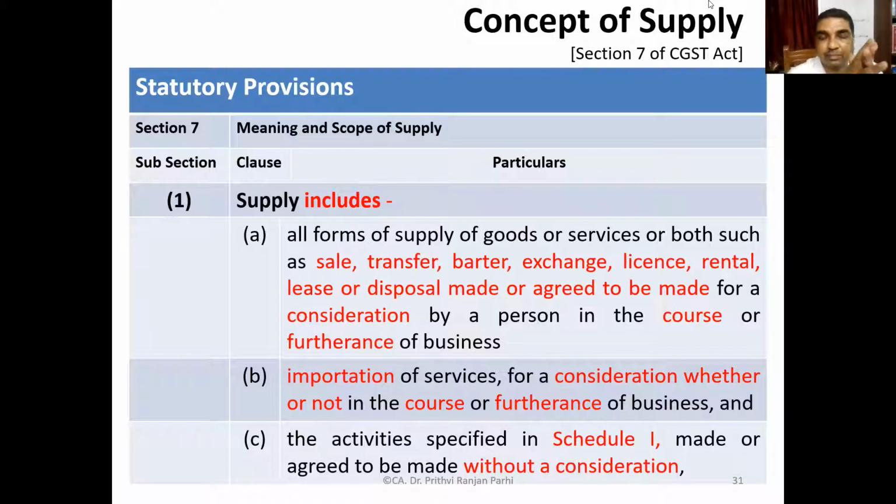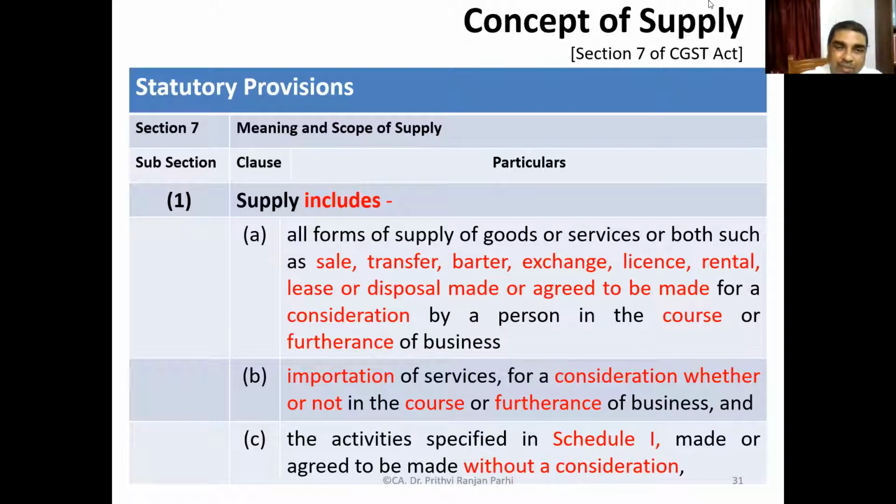Here, this particular definition I have taken from section 7 of the CGST Act. It's an inclusive definition. It says supply includes A, all forms of supply of goods or services or both, such as sale, transfer, barter, exchange, license, rental, lease, or disposal made or agreed to be made for a consideration by a person in the course or furtherance of business. So this is one part of the definition.